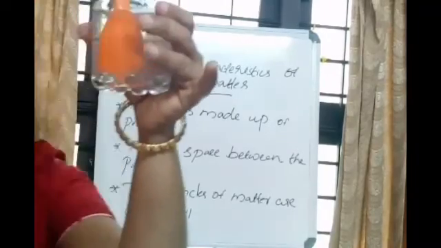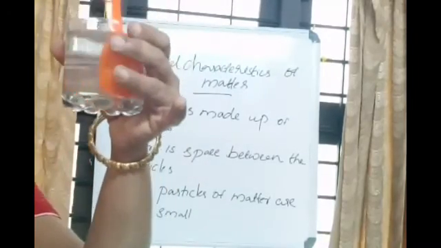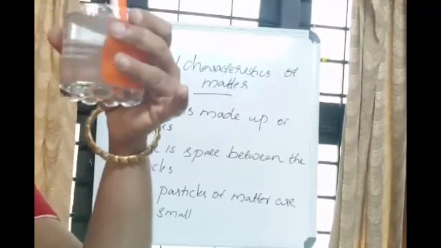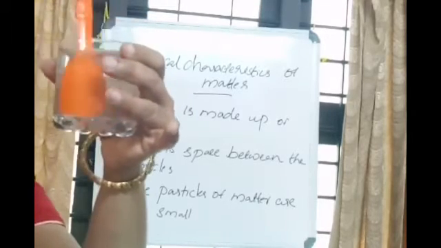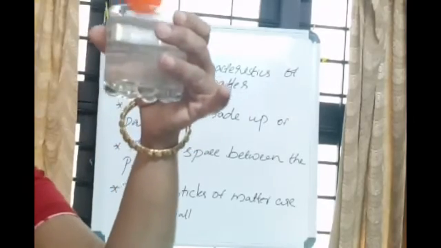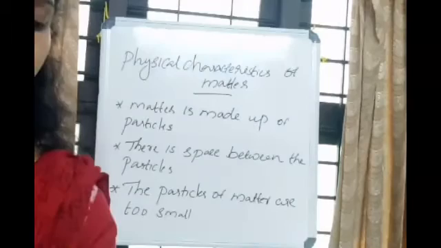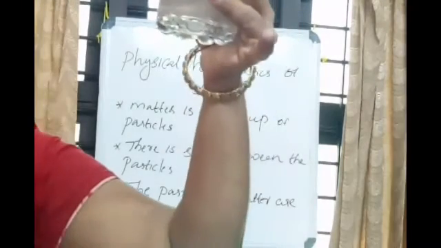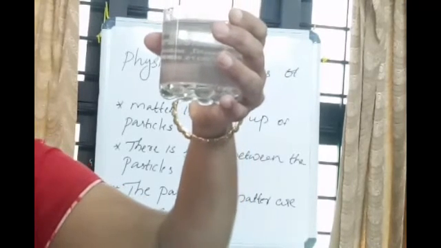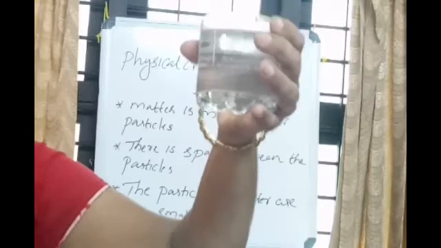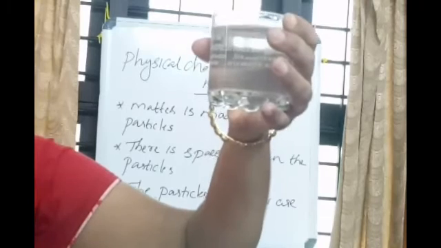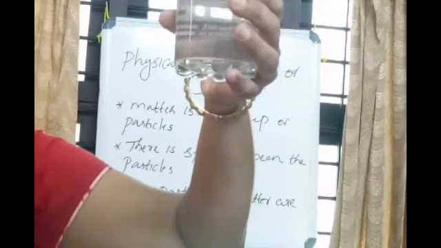Now just look inside the water. What happens to the salt we added into this water? Where does it disappear? Okay, we can wait for some time. So something happened in this glass of water. I added one full spoon of salt into the glass of water. While adding, it disappears. That means what happened to the salt inside the glass of water?